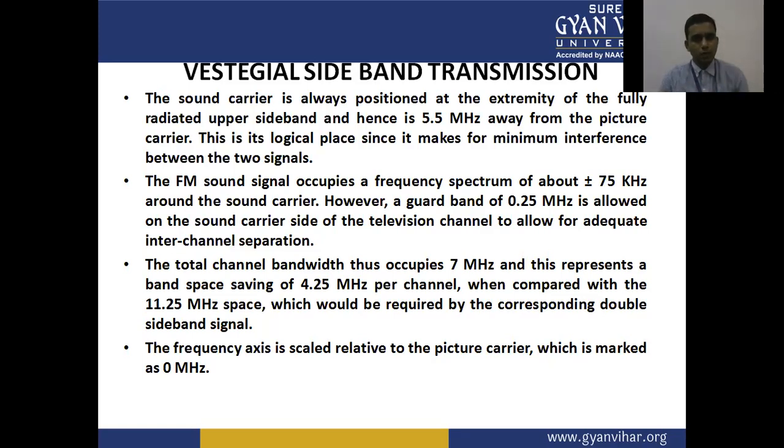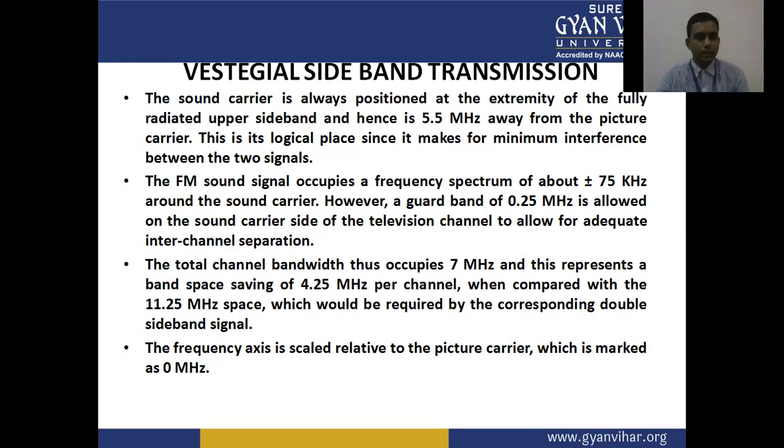The FM sound signal occupies a frequency spectrum of about plus minus 75 kilohertz around the sound carrier. However, a guard band of 0.25 megahertz is allowed on the sound carrier side of the television channel to allow for adequate inter-channel separation.